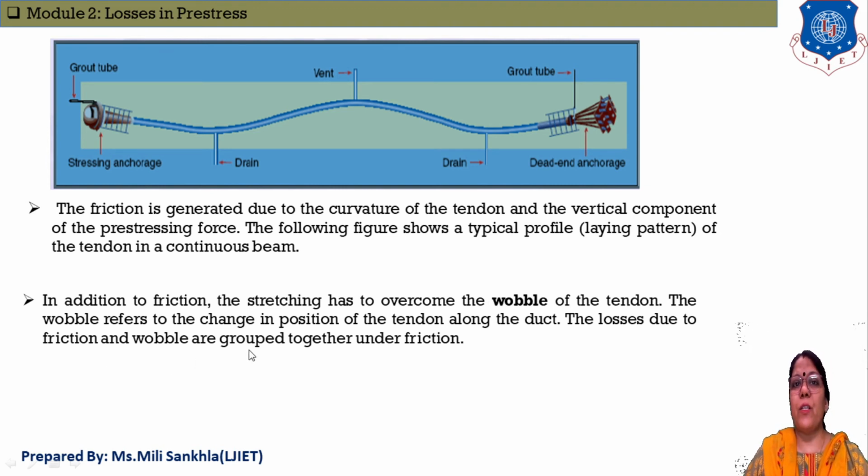In this, we have to calculate two things. First is our wobble effect and second is our friction, and friction is between the duct and the cable. The wobble effect occurs when we try to straighten the cable: at that time the tendon tries to form a curve, and due to this the wobble effect will be induced in our post-tensioned girder.